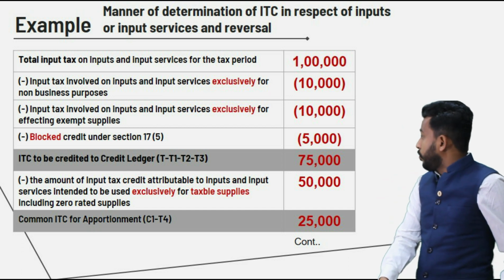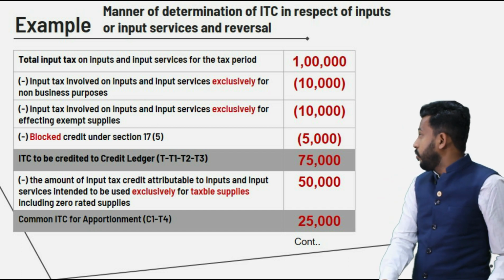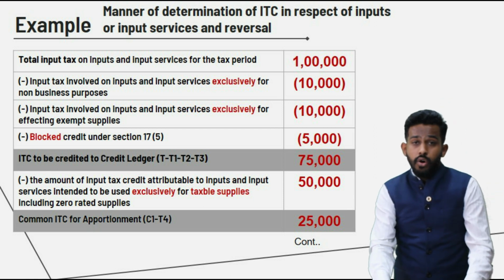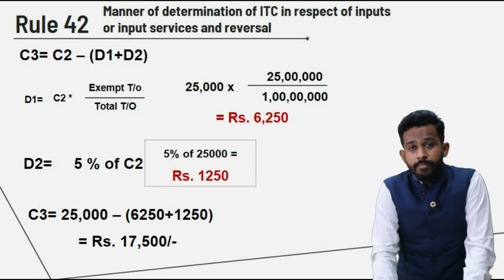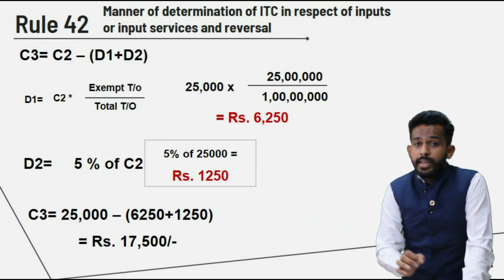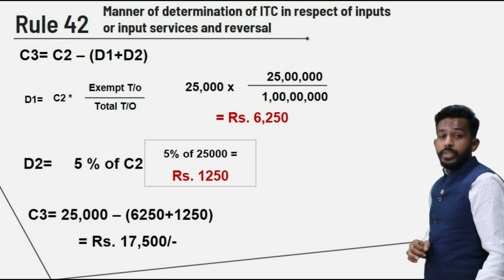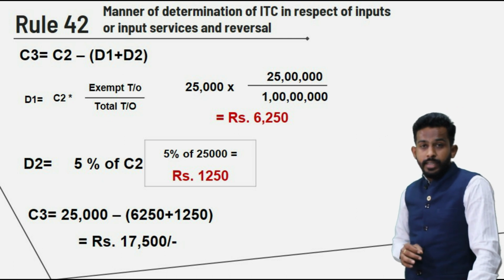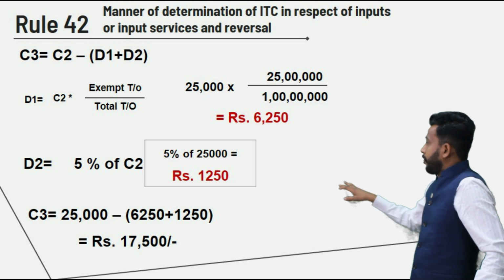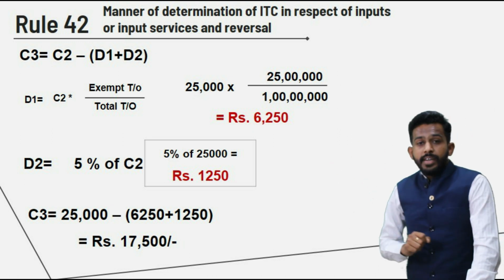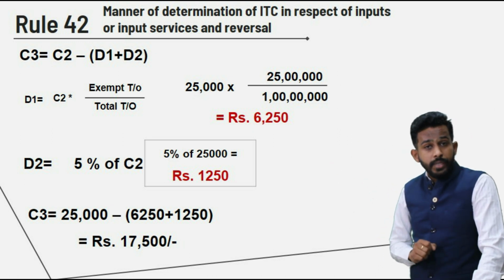So let us move to next slide and try to work out the amount of C3, that is common credit minus D1 minus D2, common credit minus sum of D1 and D2, right friends? So what is the amount of common credit that you have is 25,000 rupees.